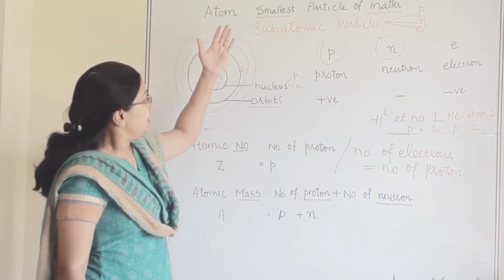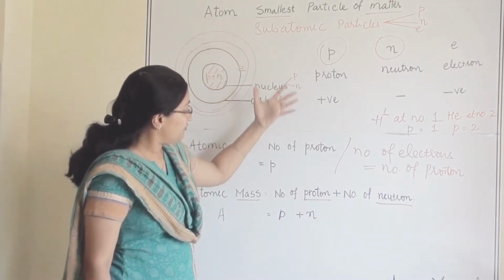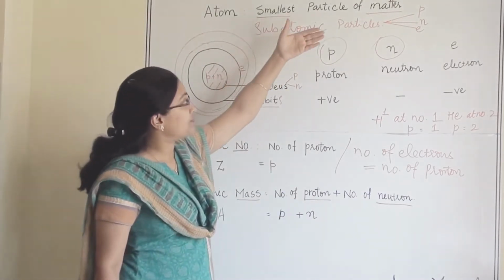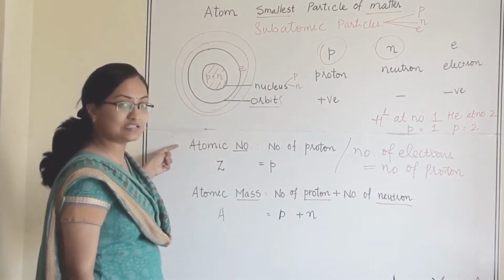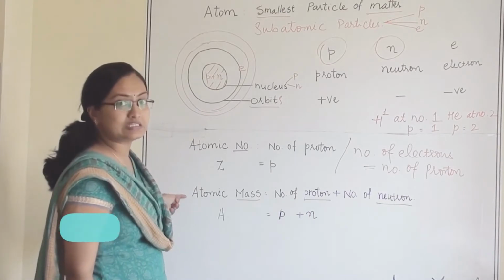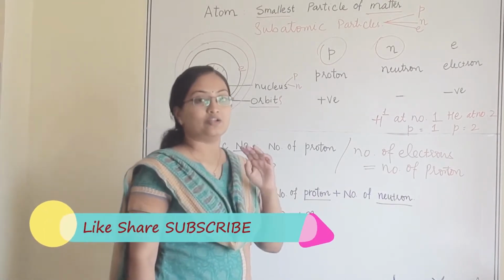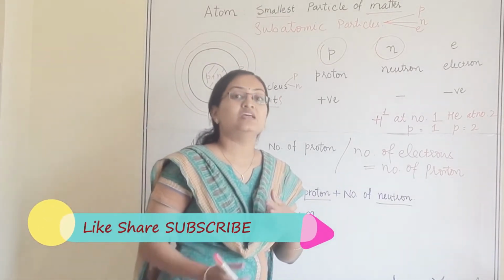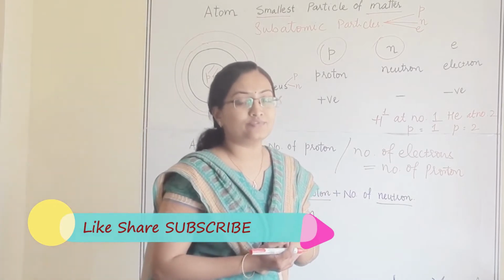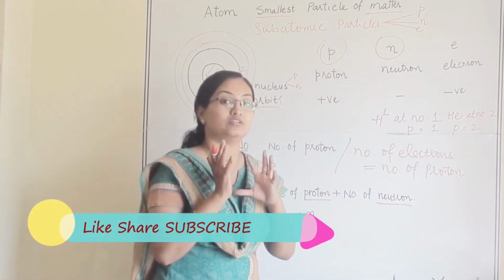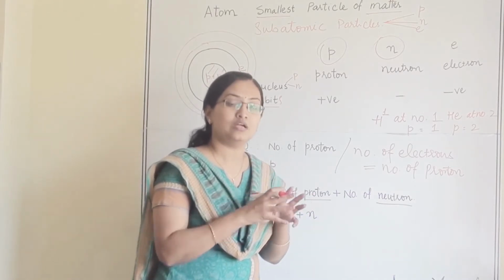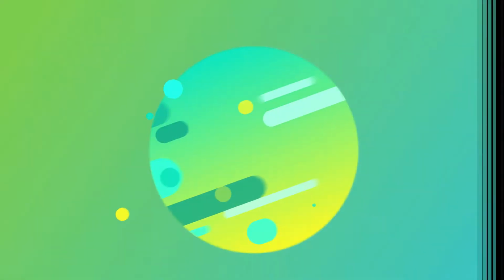So there are 5 terms: 3 subatomic particles, and 2 other terms, one is atomic number and the other is atomic mass. Atomic number represents the number of protons in the atom, whereas the atomic mass represents the summation of the count of protons plus neutrons.